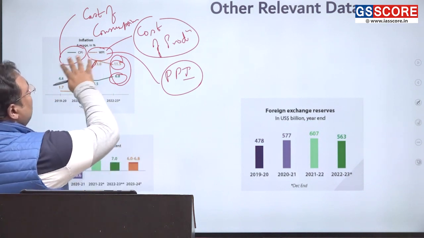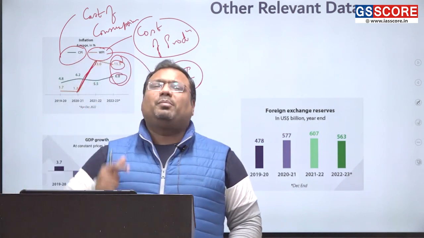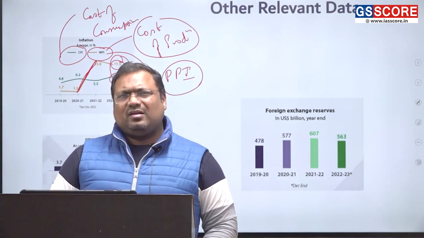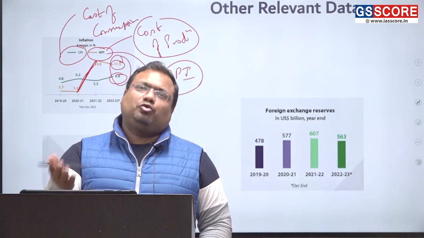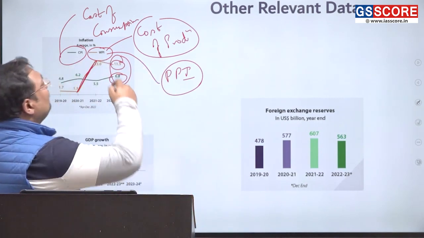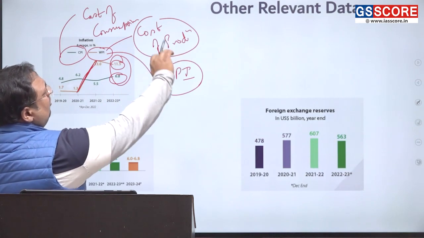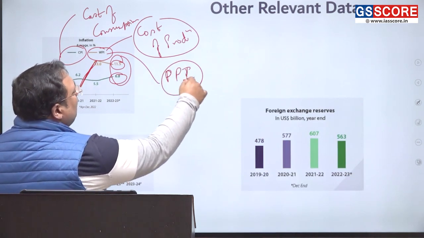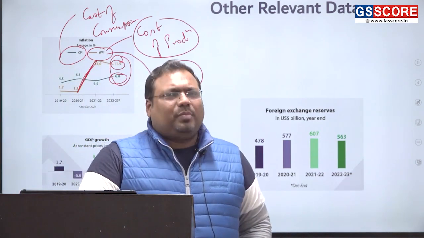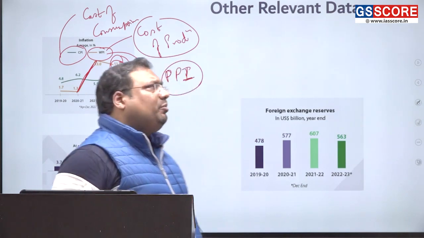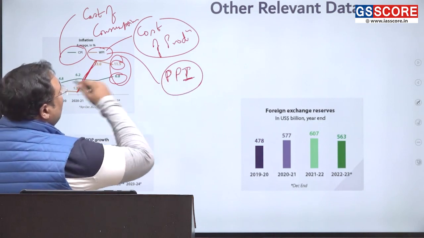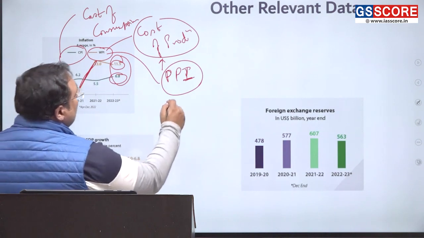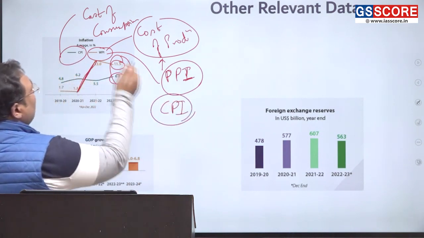But to simplify WPI, CPI for everyone, WPI is wholesale price index. मतलब फैक्ट्री से जब होलसेलर के पास माल बिकता है तब उसमें क्या चेंज आ रहा है। एक फैक्ट्री के लेवल पे प्राइस जो है वो कॉस्ट से डिटरमाइन होता है। So generally WPI reflects the cost of production, but we have a better measurement for that called PPI. But this shift requires a lot of other changes in the data series. So perhaps after next election, it is expected government will adopt PPI, the producer price index, which will be a better indicator. So rather than having CPI, WPI, we should have CPI, which reflects cost of consumption.